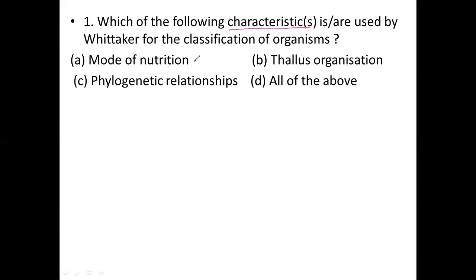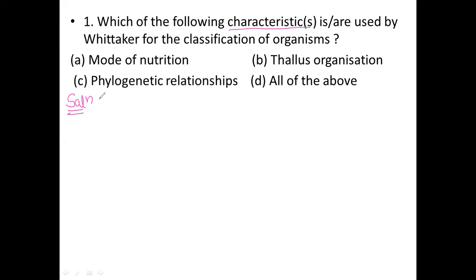That is what they asked here. First we will come to know about R.H. Whittaker and what he did. Now I would like to see the solution of this question.